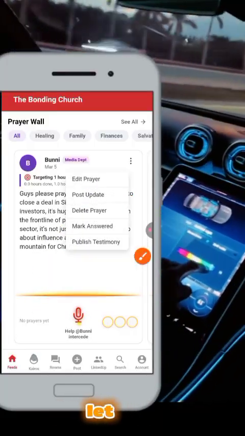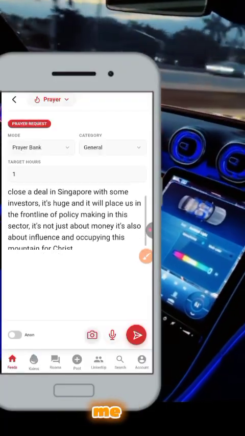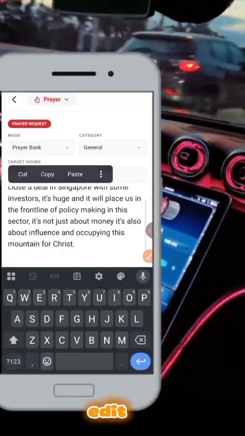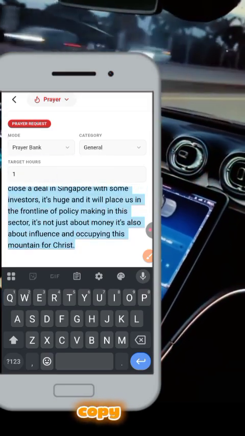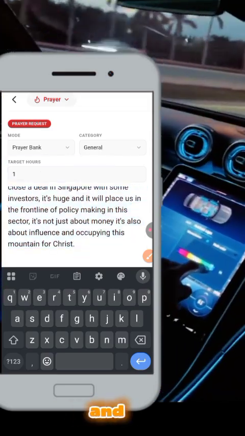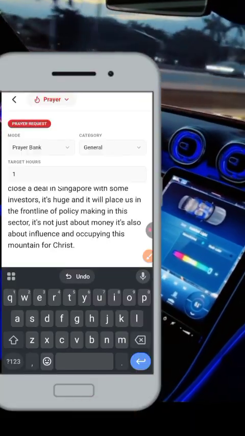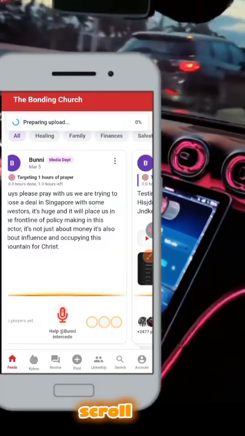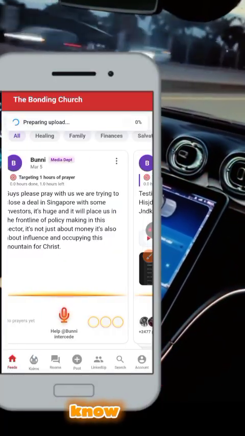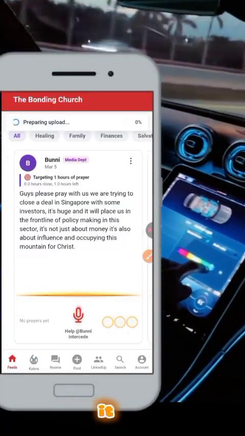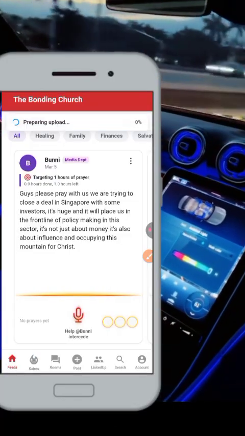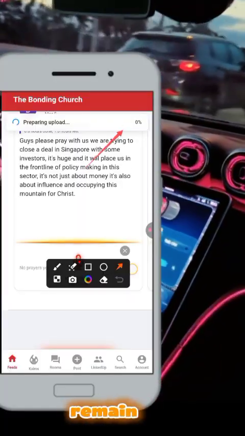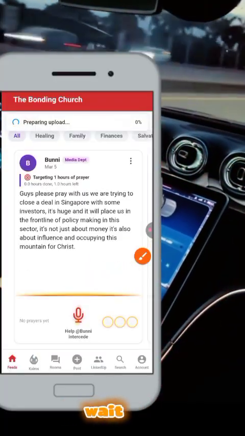Now let me test it. Let me edit the prayer, and don't forget that edit is different from posting an update. Let me copy and paste this again, and let me post it. Let's see if the scroll actually works well, because I'm also testing it now that I'm recording this video. The network is really slow, because if not, it shouldn't remain at 0%, but we'll wait for it.